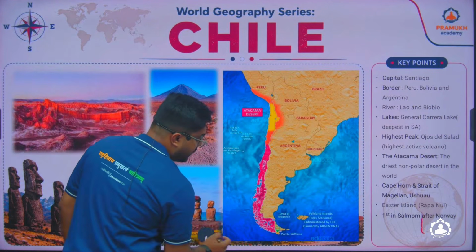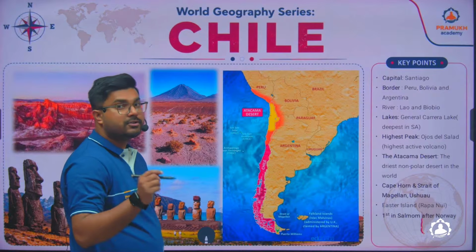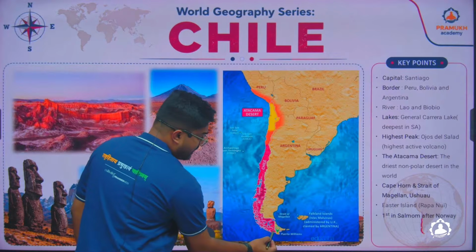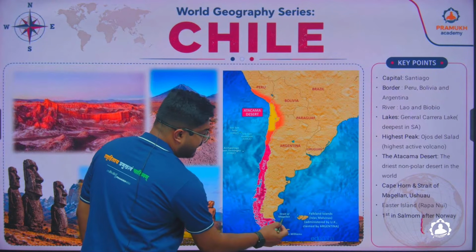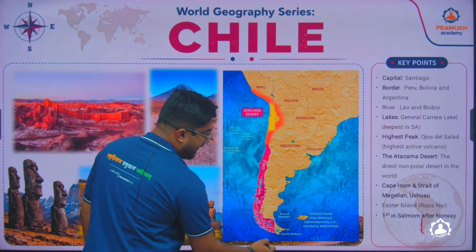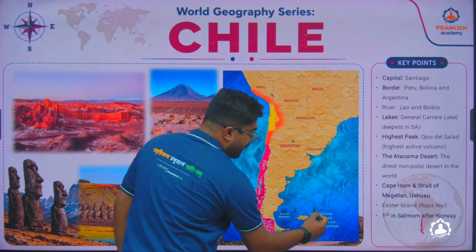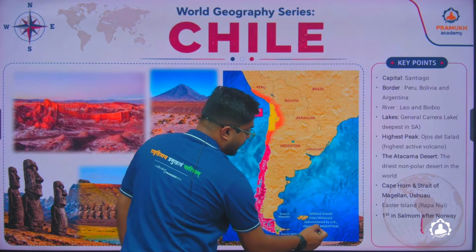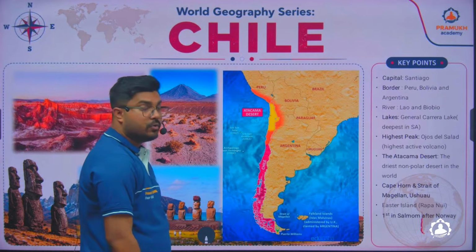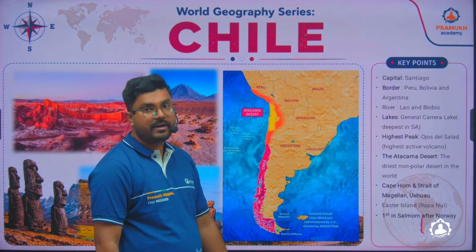If you come down, here you will find Porto William. In Porto William, you will find the place called Ushuaia, which is the southernmost point of South America. Just right of it, you will find the Strait of Magellan, which connects these two water bodies. Here you will find the direct passage and the Beagle Strait. On this right hand side, if you come down, you will find an island called the Falkland Island. It is an island administered by the UK, but Argentina has claimed that it is their island. So it is a disputed island.